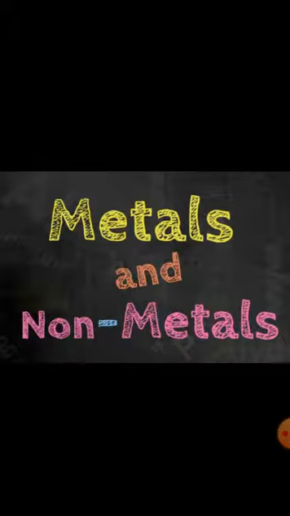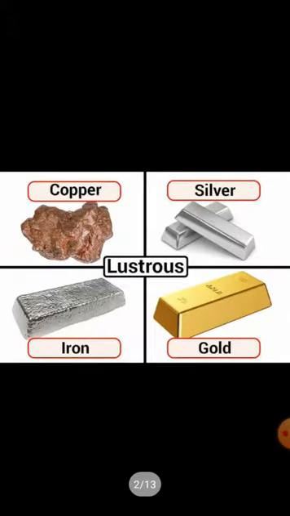Elements are classified as metals and non-metals based on their physical and chemical properties. In this module, we are going to discuss the physical properties of metals and non-metals. Metals in their pure state have a shining surface and can be polished. This property of a metal is called metallic luster.